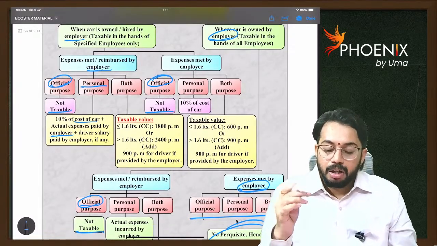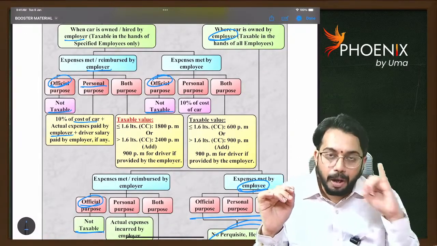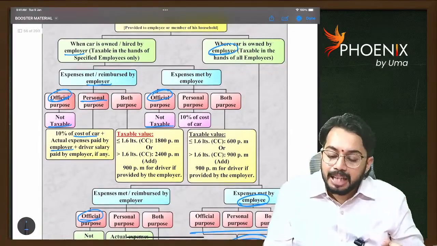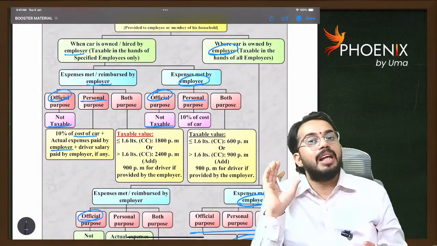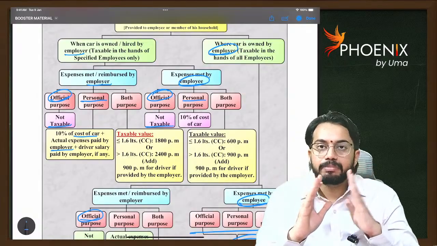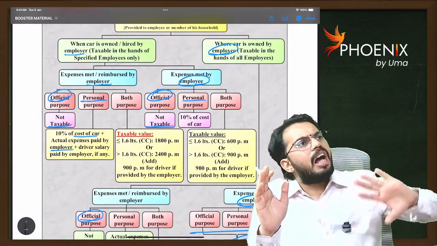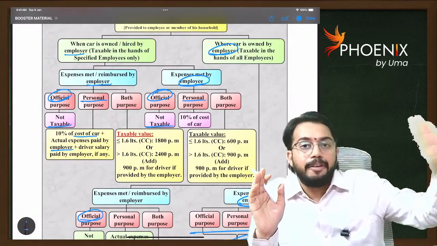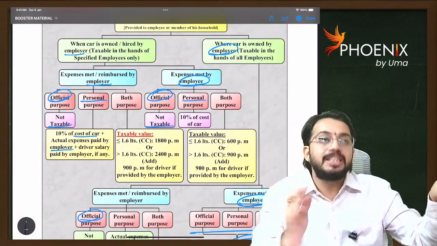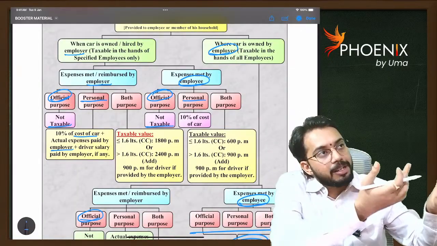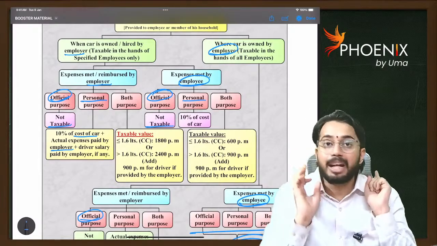Now, the car is owned by the employer, but expenses are paid by the employee, and the car is used for personal purpose. Very simple. In case 1, the car is owned by Infosys, and expenses are also paid by Infosys. I am getting two benefits: the car benefit, and the expenses benefit. Am I correct or not?